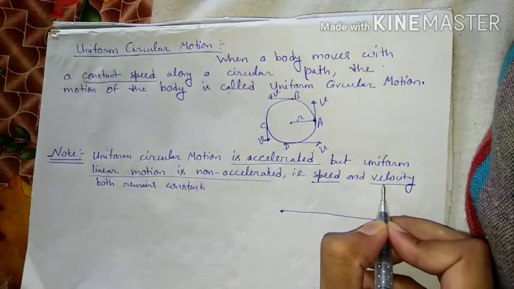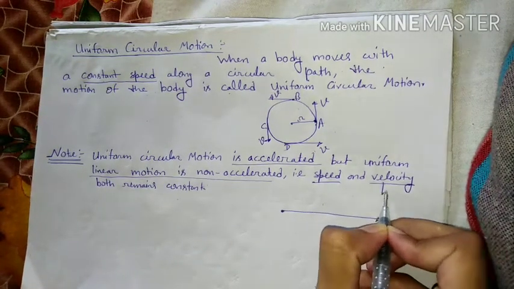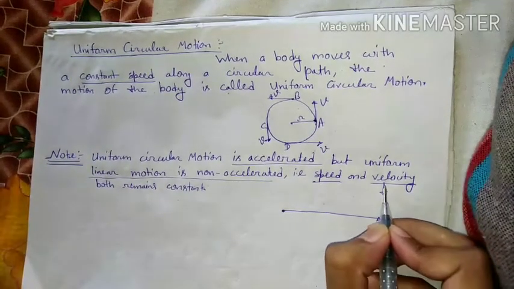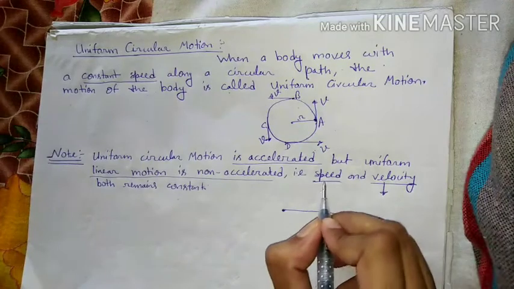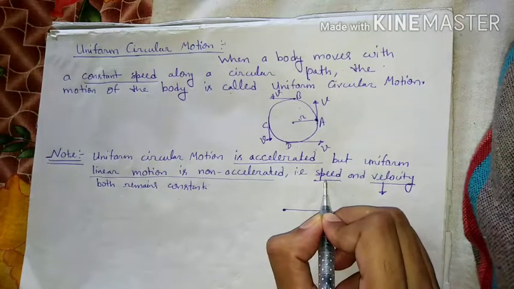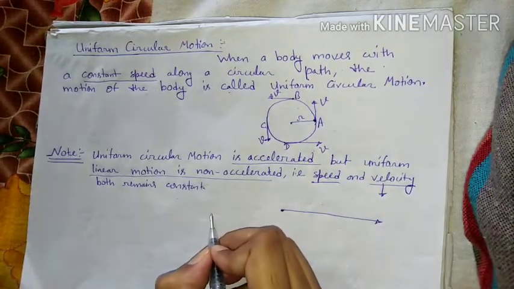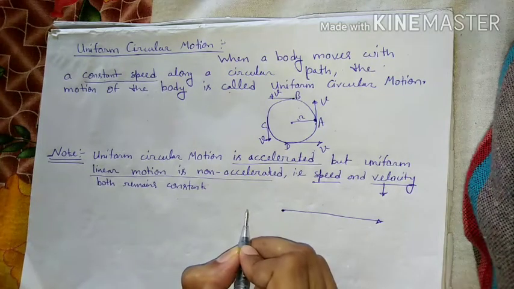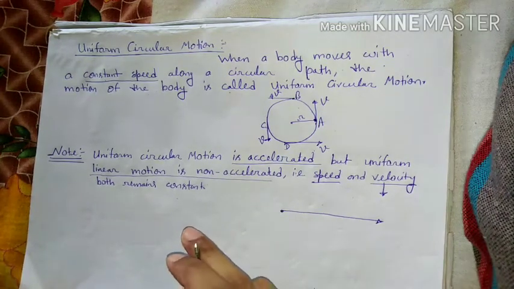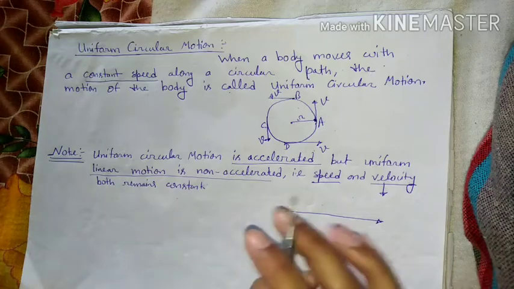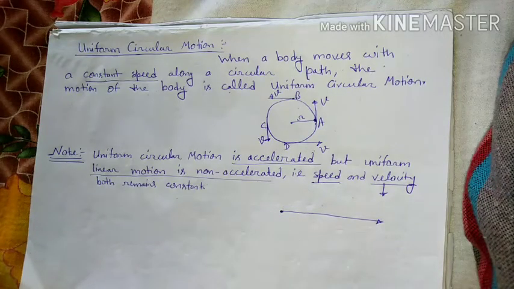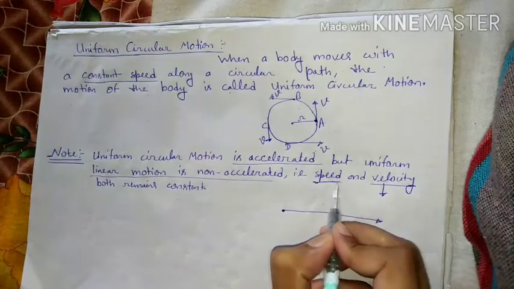Speed and velocity are different terms, because velocity is a vector quantity. Vector quantity means we have to indicate the direction also, but in speed no direction is required. Suppose an object is moving with a speed of 30 meters per second in the east direction. When we say in the east direction, then we can calculate that as the velocity. But when we say only that the object is moving in a direction with a speed of 30 meters per second, then this is known as the speed.